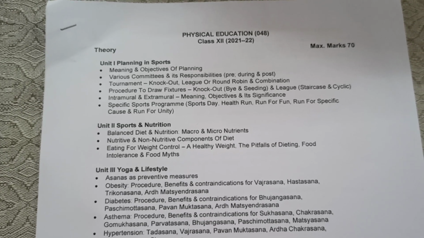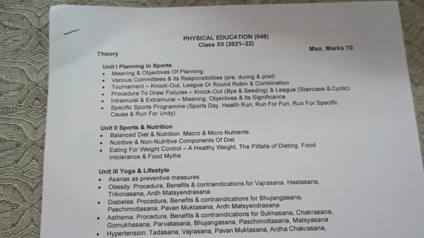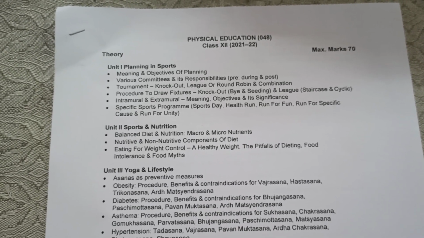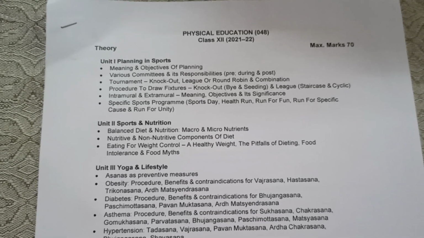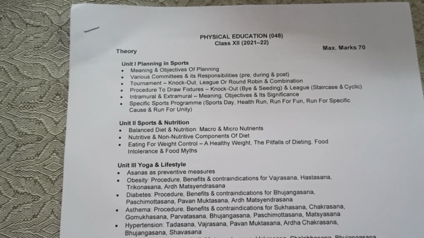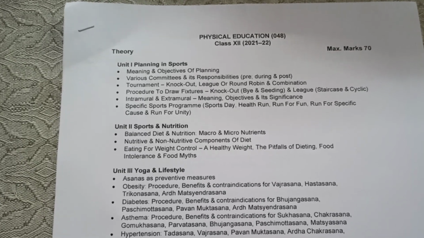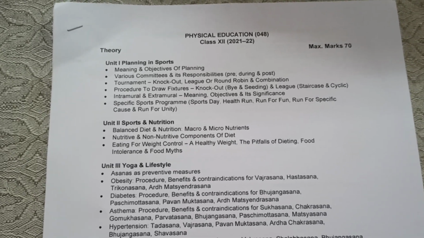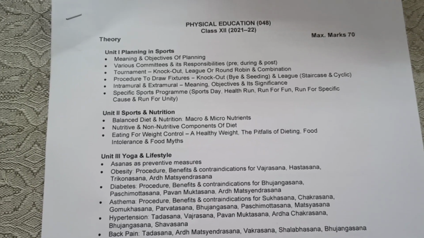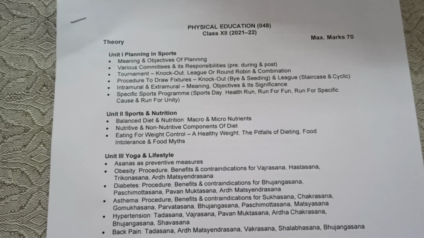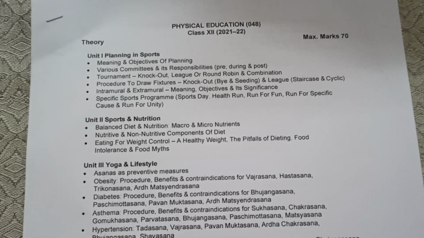Then we will learn about intramural and extramural, the meaning of intramural and extramural, then objectives and significance of intramural and extramural. And the last topic of this chapter is specific sports programs, including sports day, health run, run for fun, run for a specific cause, and run for unity. Last year, this topic, specific sports programs, was deleted from the syllabus.